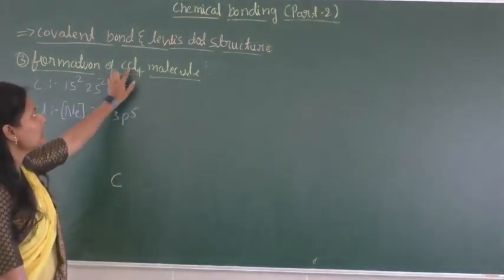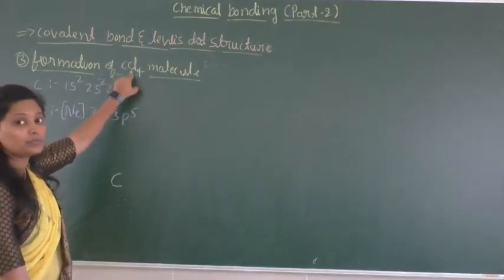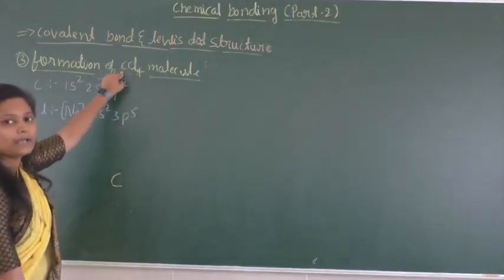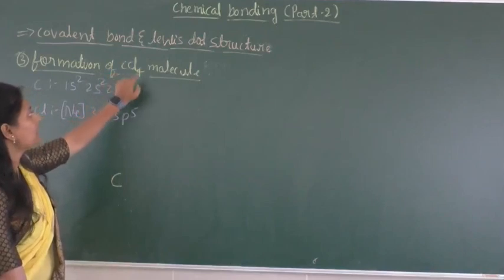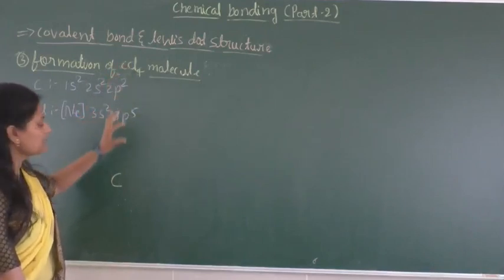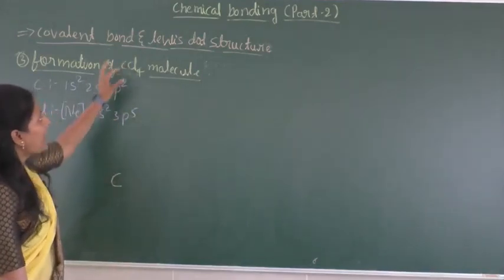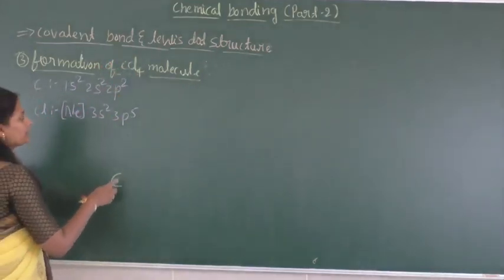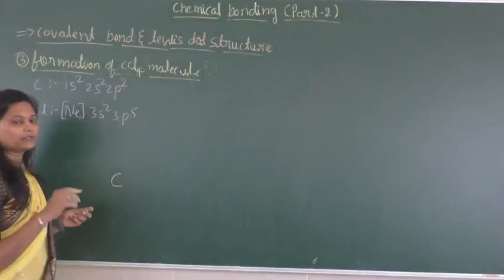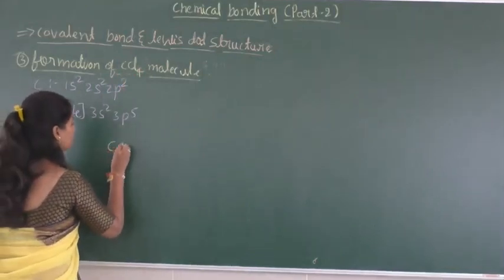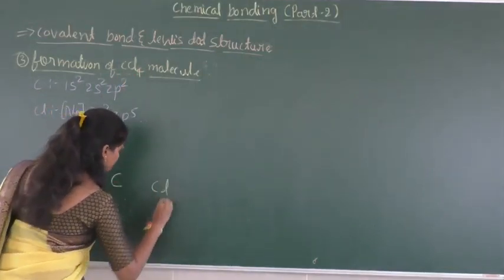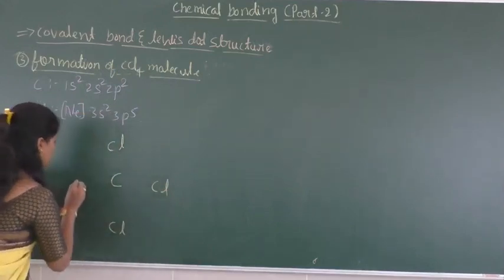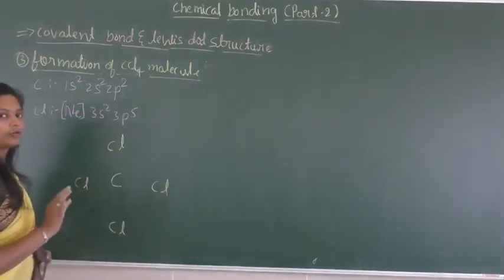The electronegativity of chlorine is more than the electronegativity of carbon. That's why the carbon is the central atom and chlorine are the corner atoms. Here the carbon is bonded with the 4 chlorine atoms.